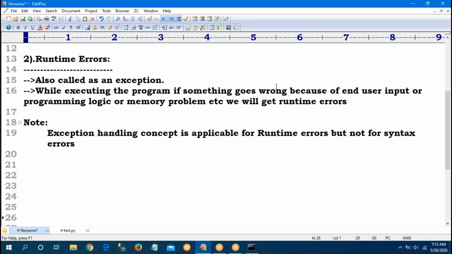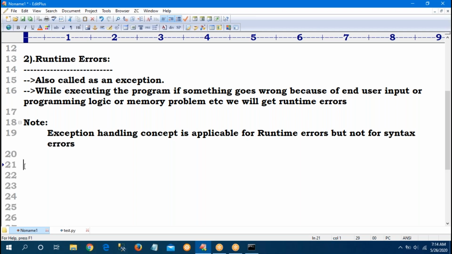A runtime error is also called an exception. At the time of execution of the program, something goes wrong because of end user input, programming logic, or a memory problem. Those are called runtime errors. So the exception concept is applicable to resolve runtime errors, not syntax errors.